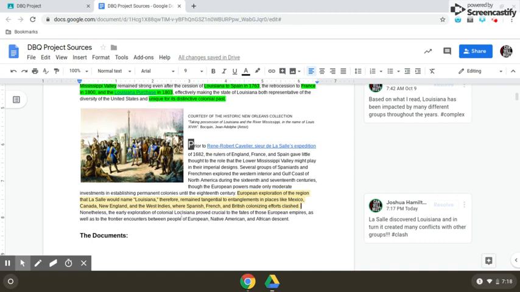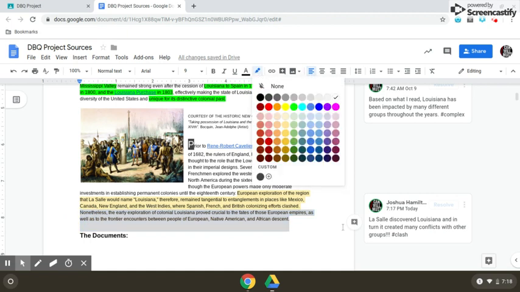Nonetheless, the early exploration of colonial Louisiana proved crucial to the fates of those European empires, as well as to the frontier encounters between people of European, Native, and African descent. So it affected a lot of people. And you know what? I might change that. I see something a little bit better. Not necessarily a clash, but it was crucial to the fates. I like that. So I'm gonna change mine. It's all a part of editing, you guys, so we can change it as we go.